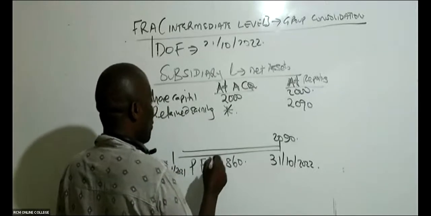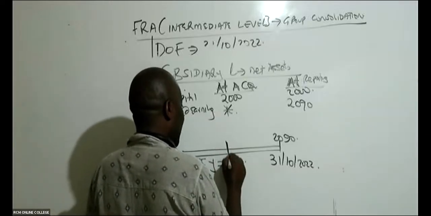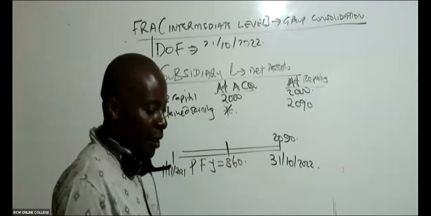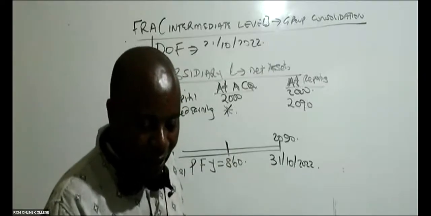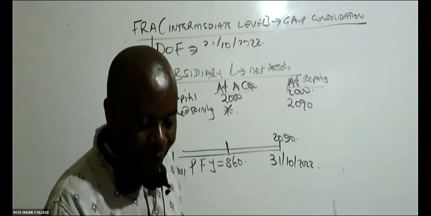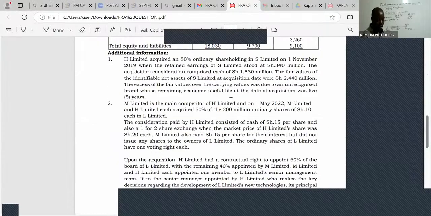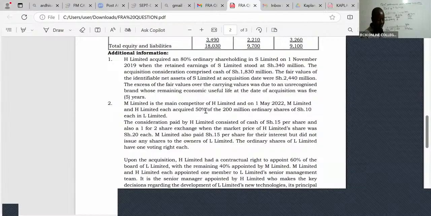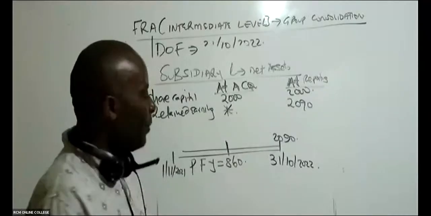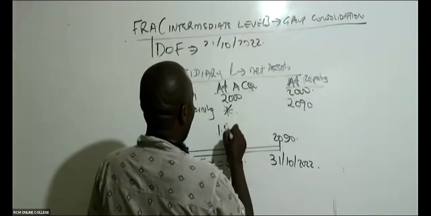And then we did this acquisition here, at the middle. We bought this L at the middle, 6 months, if you remember. M Limited is the main competitor of H Limited. And on 1st May 2022, M Limited and H Limited acquired like that. So we acquired this on 1st May 2022.